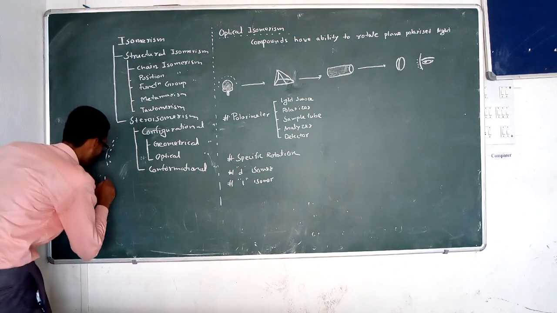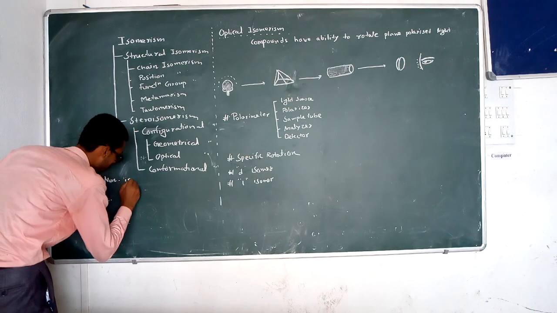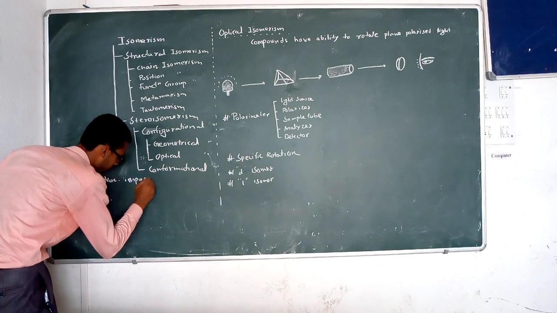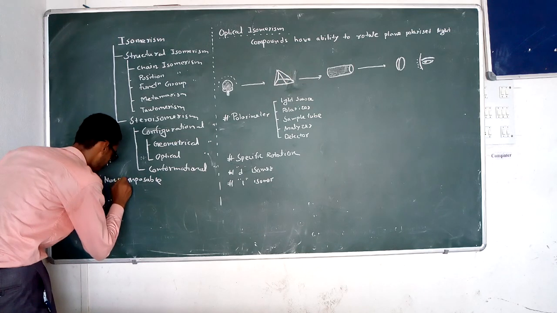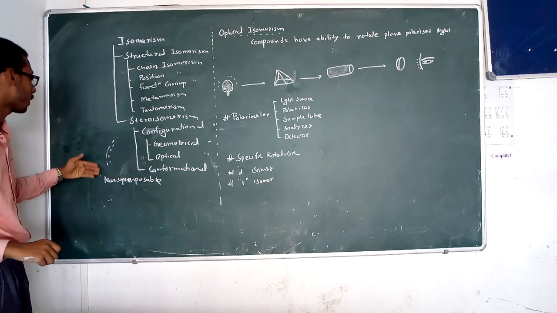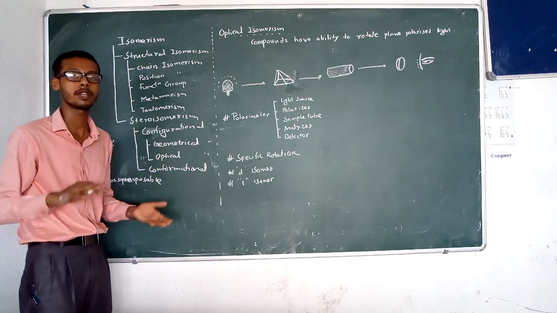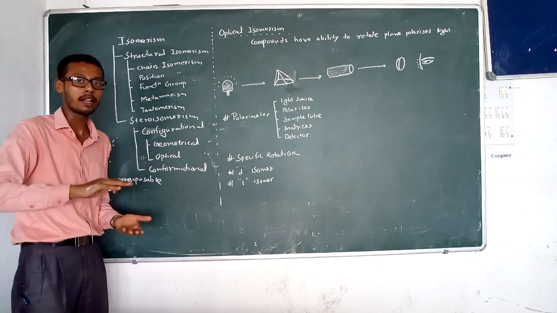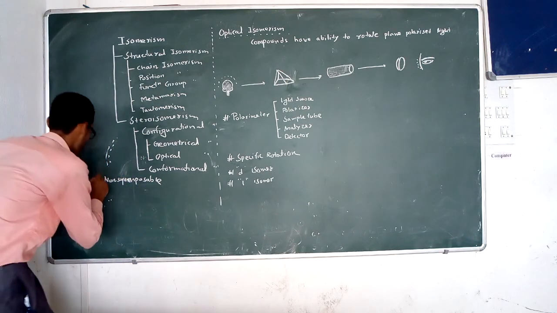One criterion is that they are non-superimposable, meaning two isomers can't be superimposed. This is the criterion of configurational isomerism.